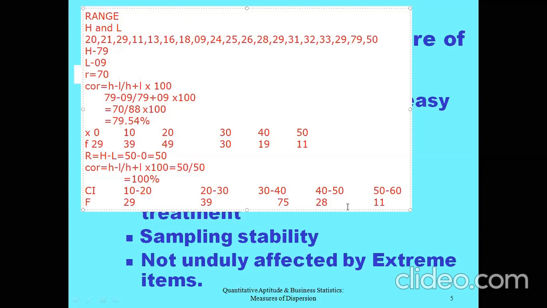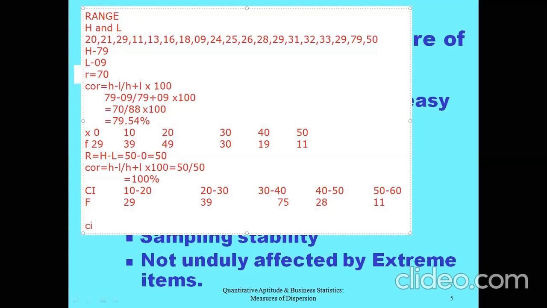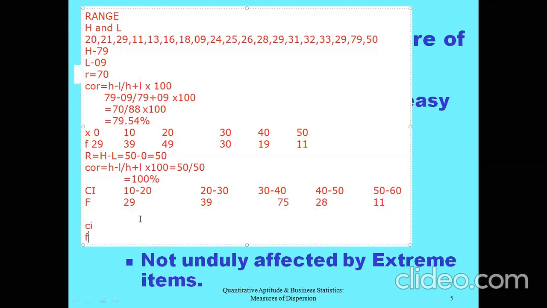I'll give an example of that. Here I want you to calculate the range and coefficient of range in both cases, where class intervals and frequencies are given. The class intervals are 0 to 9, then 10 to 19, then 20 to 29, then 30 to 39.